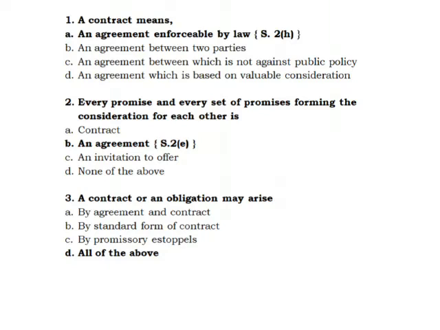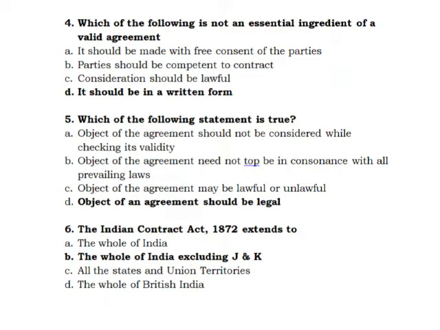A contract means an agreement enforceable by law. Section 2 Clause H. Every promise and every set of promises forming the consideration for each other is an agreement. Section 2 Clause E. A contract or an obligation may arise by agreement and contract, by standard form of contract, by promissory estoppels.